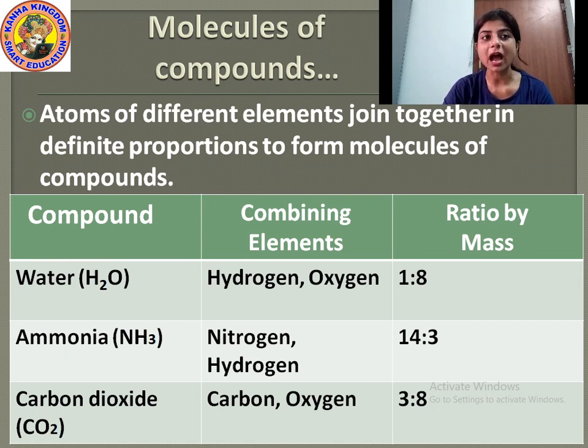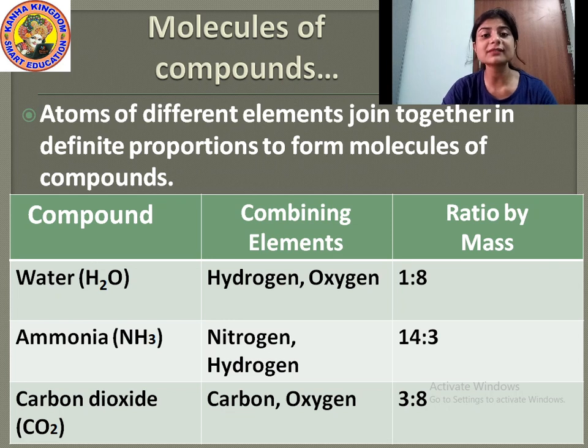Okay, then ammonia, NH3. How is this ammonia formed? Here only one molecule of nitrogen is taken and 3 molecules of hydrogen are taken. Then it forms a compound, that is ammonia, and the ratio by mass of this ammonia is 14:3.